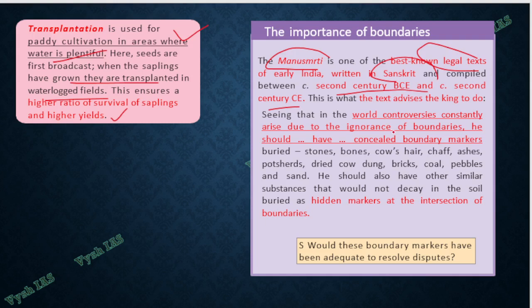Suppose there is a controversy or boundary dispute. So what has to be done? That is not in detail, like you should mark your boundaries with certain items, and hidden markers should be there also. So this kind of border dispute solving is written in your Manusmriti. This much only you have to know, because that is exactly what UPSC will ask. Manusmriti mentions solutions for border disputes. Then it's a true statement. Okay.